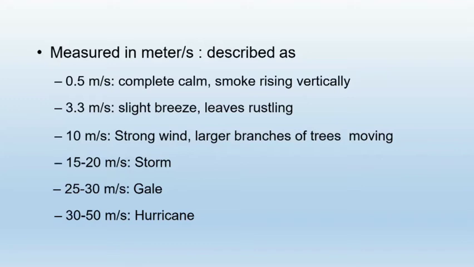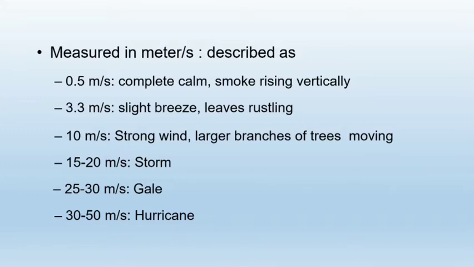We call it a slight breeze, a puff of air. And here leaves are rustling due to that breeze. If it is 10 meter per second, then it is strong wind. Here larger branches of the trees are moving. If it is 15 to 20 meter per second, then it is called a storm.